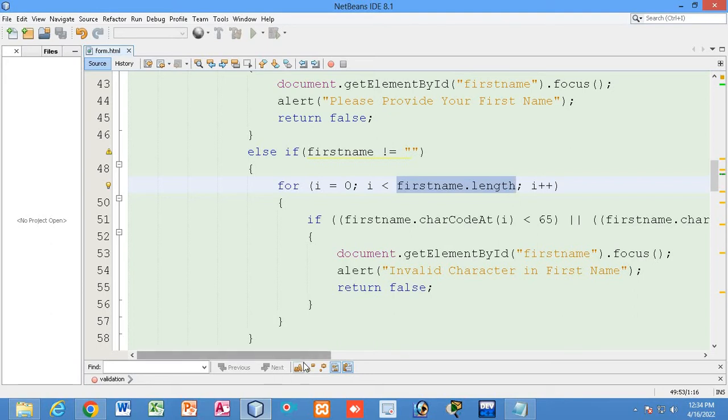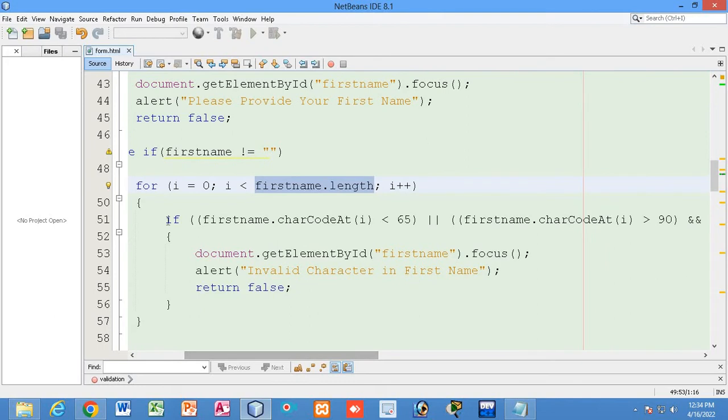And what will be checked inside the condition? See what will be checked here. If first name dot charCodeAt i, what does it mean? That means whatever value is kept inside the first name, the value at this position, the i position, initially i will be 0, that means the zeroth position, will be converted to the ASCII value.